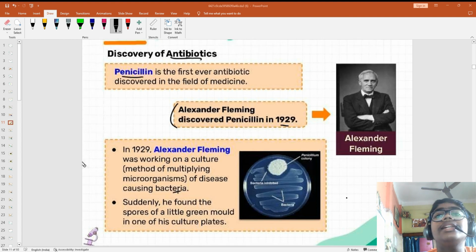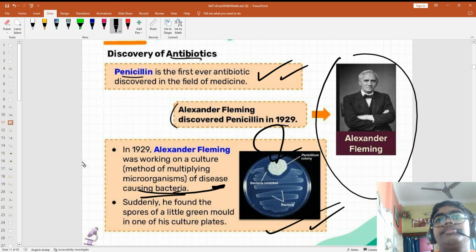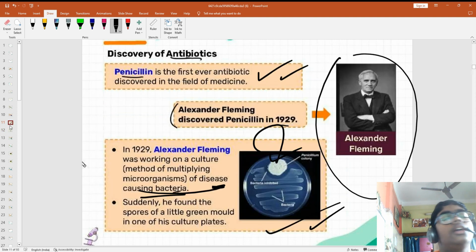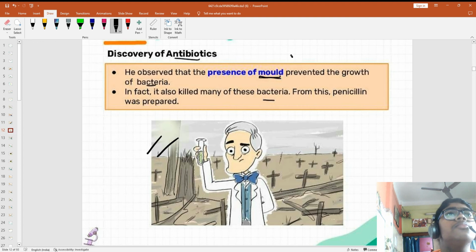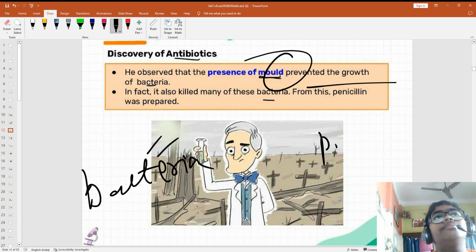Now penicillin is the first antibiotic. It was discovered by Alexander Fleming in 1929. Alexander Fleming was working on a culture of disease causing bacteria. There he saw a mold. And he saw that the presence of this mold prevented the growth of bacteria. Means some bacteria were even killed by this penicillin.